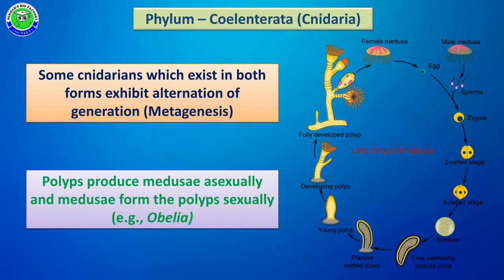Along with this, there are two main body forms: polyp, which is sessile in nature, with the body attached to the substratum with the help of a stalk, and another form called medusa, which freely swims in water. All coelenterata or cnidaria members are aquatic in nature, growing in marine water. So these are the important characteristic features of coelenterates or cnidarians.